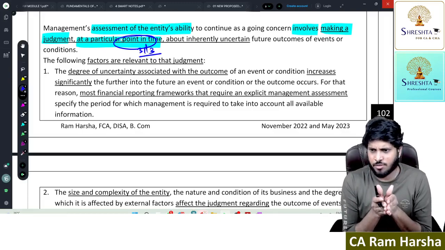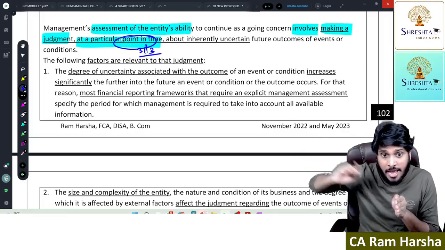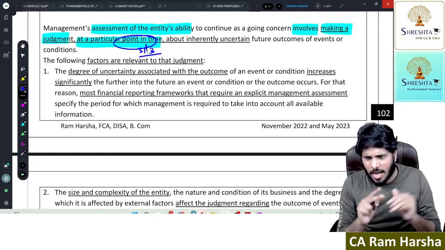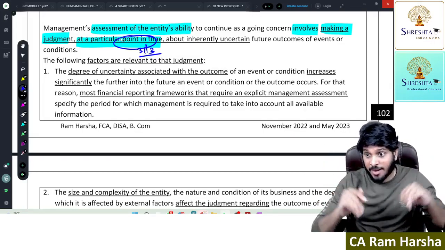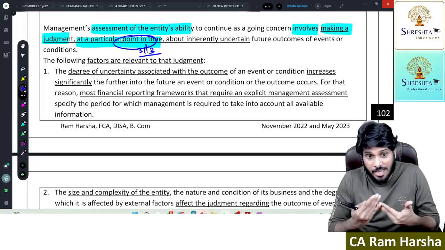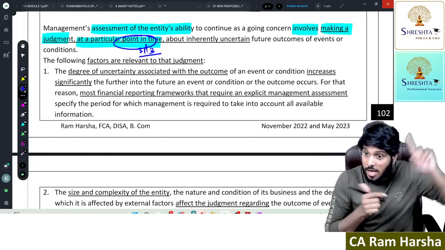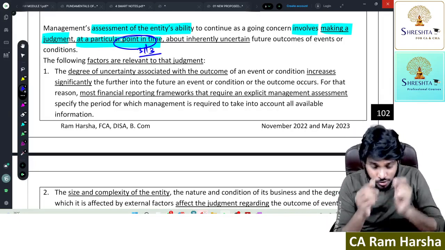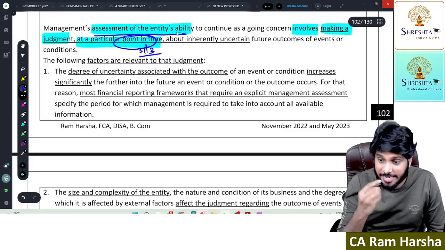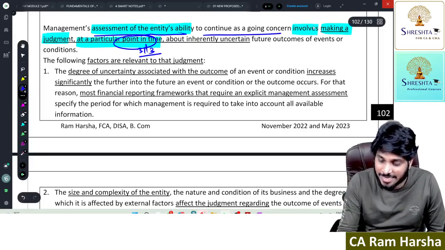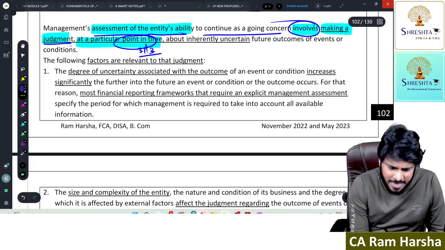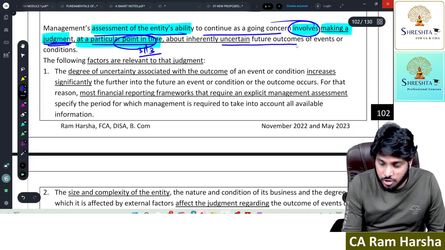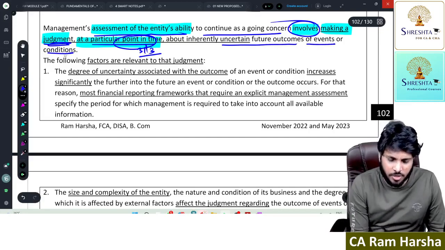See, as on 31st March, next 12 months, what is going to happen? I have some data. Tell me, after 2 months, some unexpected thing might happen, correct? Some unexpected thing might happen, which I don't know as on the previous 31st March. Is there a possibility or not? So, management assessment of the entity's ability to continue as a going concern involves making a judgment, an assumption at a particular time about future outcomes of some events or conditions.